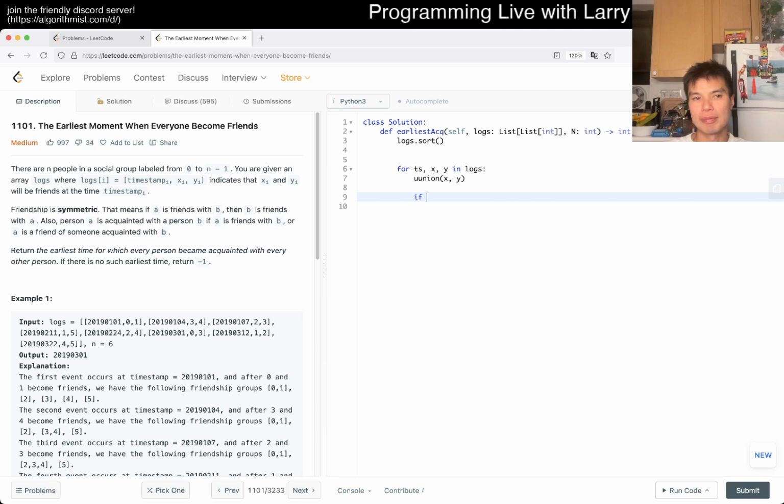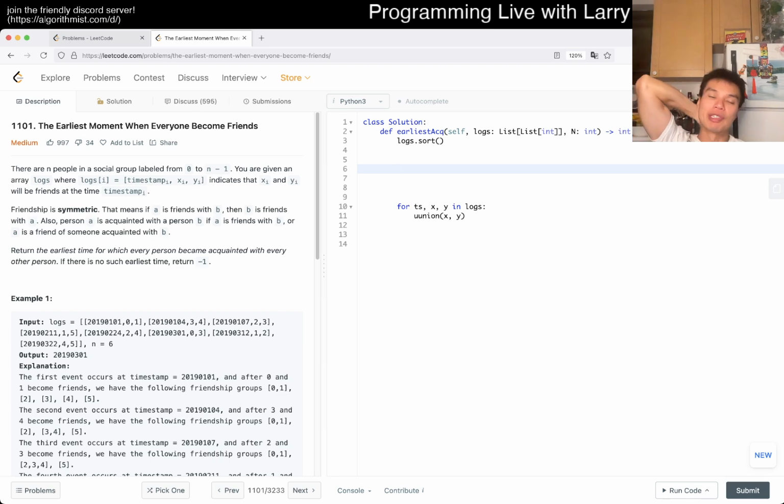Right, and then now, there are a couple of ways you can actually do this part of it, and I was a little bit lazy writing it out, but I just want to give you the option, even with union find, right?